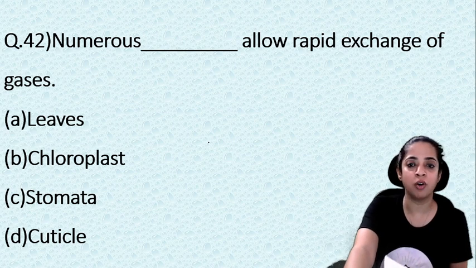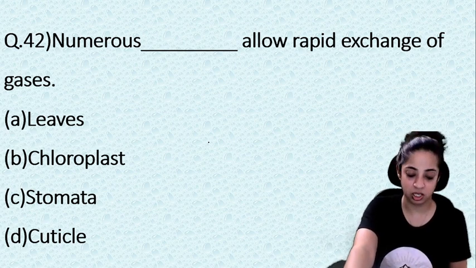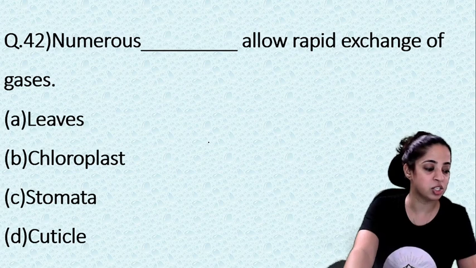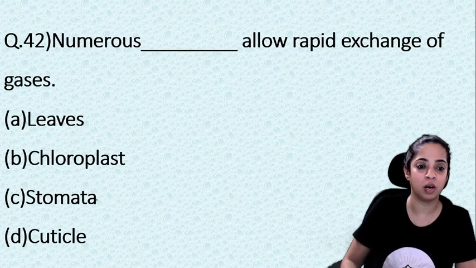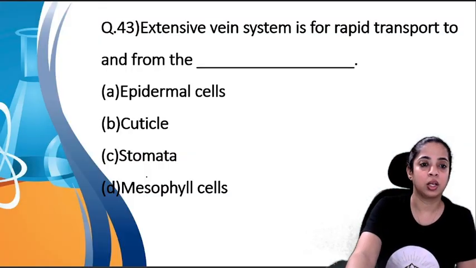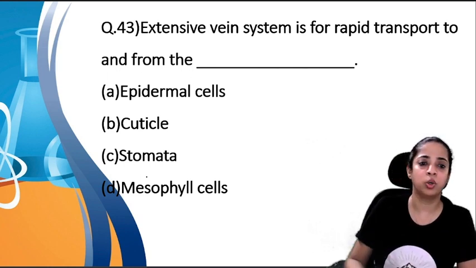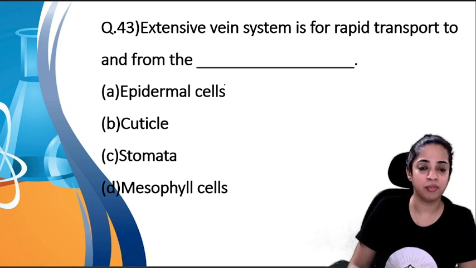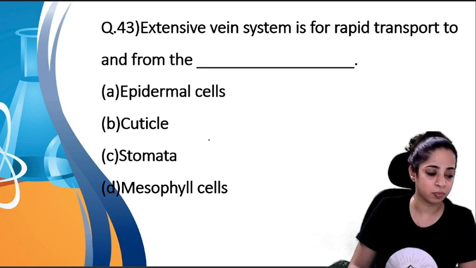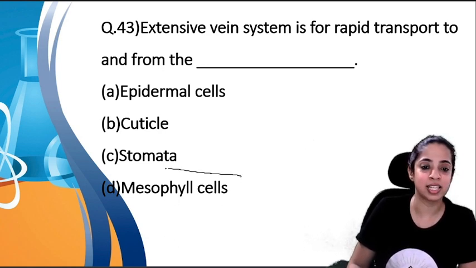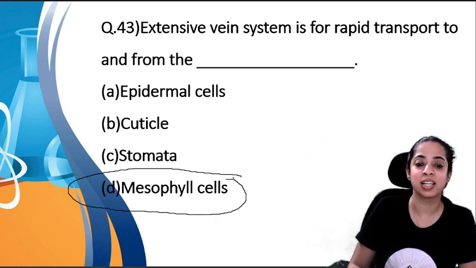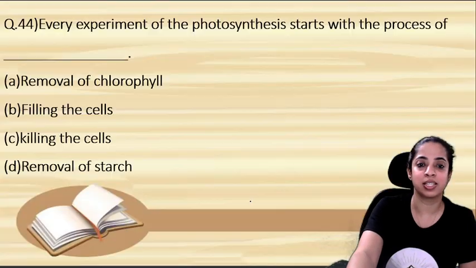Numerous dash allow rapid exchange of gases. So the answer is stomata. Question number 43. Extensive vein system is for rapid transport to and from the dash. Vein system allows rapid transport to and from which cell? The answer is mesophyll cells, because in the mesophyll cells photosynthesis is happening, right? So the answer is mesophyll cells.